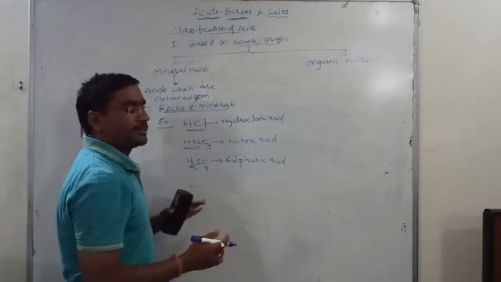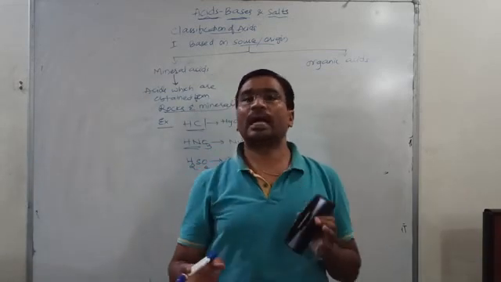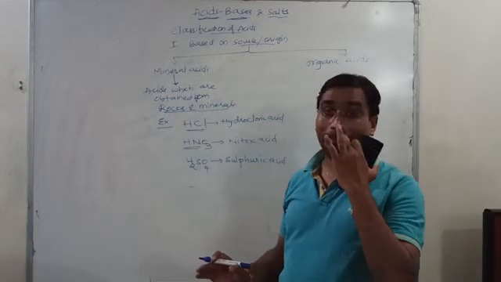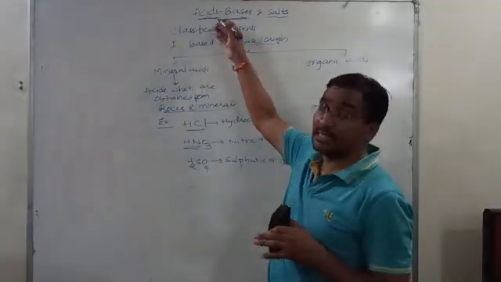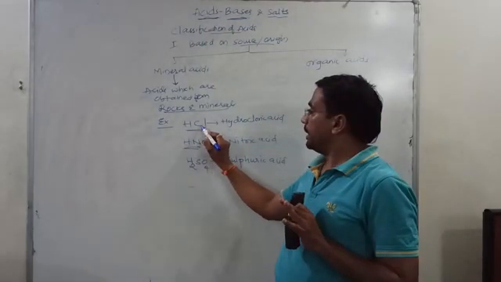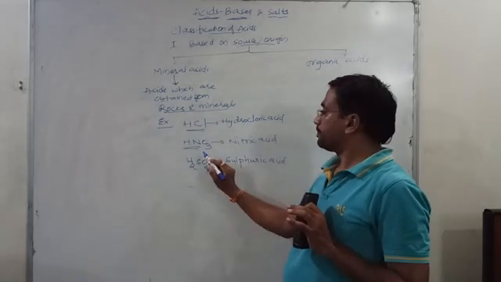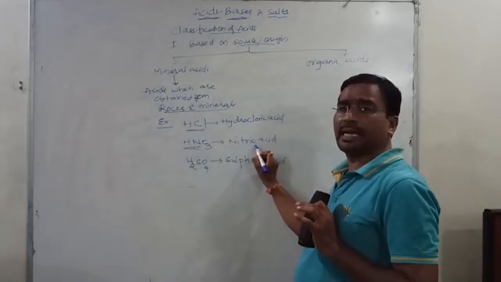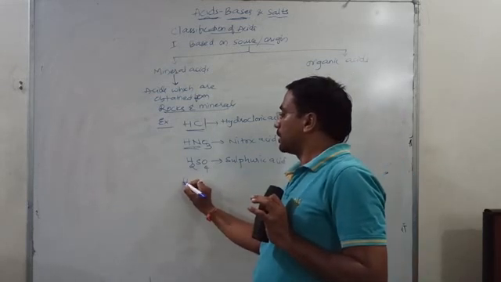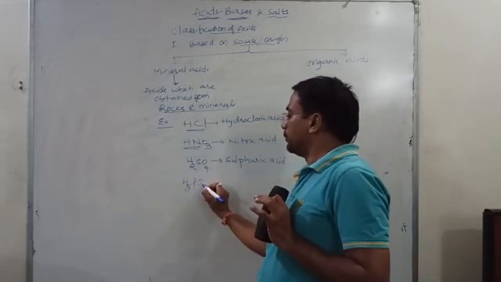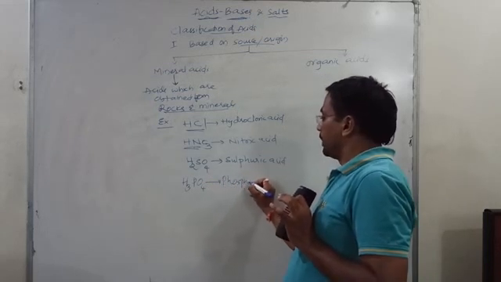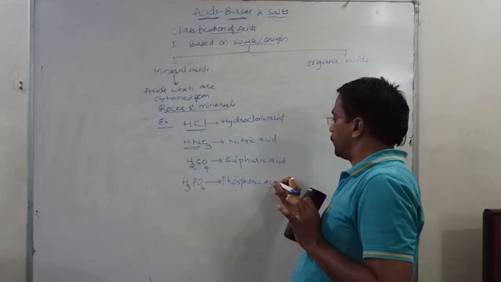We are coming across many formulas and we have to remember all of them because we need to write many chemical reactions in this chapter. So remember the name and remember the formula. HCl, hydrochloric acid; HNO3, nitric acid; H2SO4, sulfuric acid; and we come across one more, H3PO4. It is called phosphoric acid.